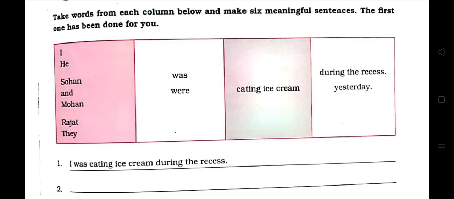Always remember one thing, that we will use was with I. We will never use were with I. Only in one sentence we can use were with I if we are doing conditional sentence. If we are writing conditional sentences, we have to write were with I. Like, if I were you, I would fly. If I were a bird, I would fly.